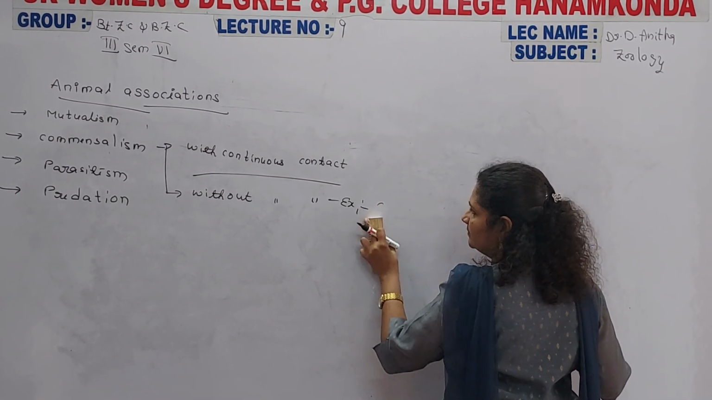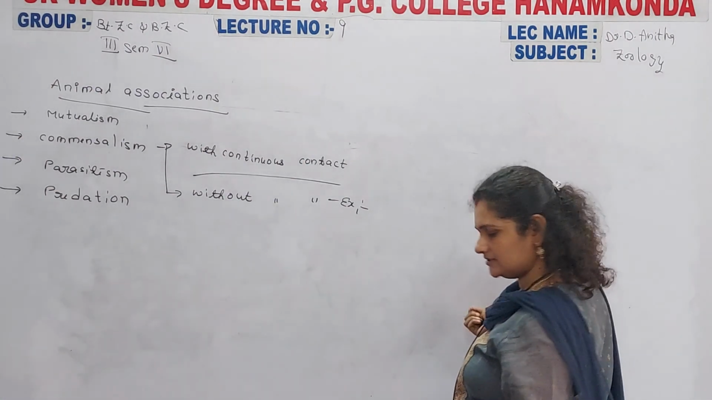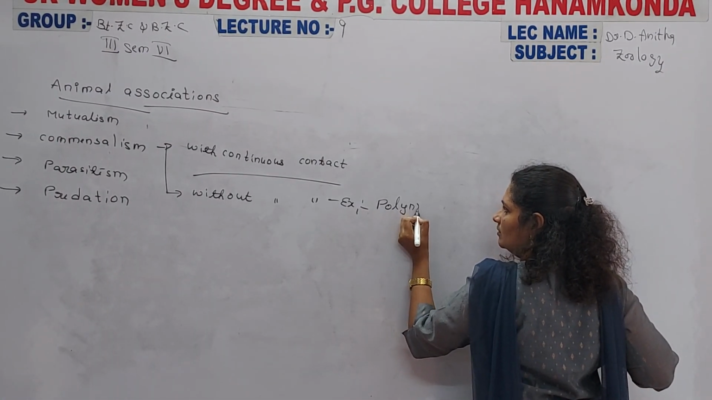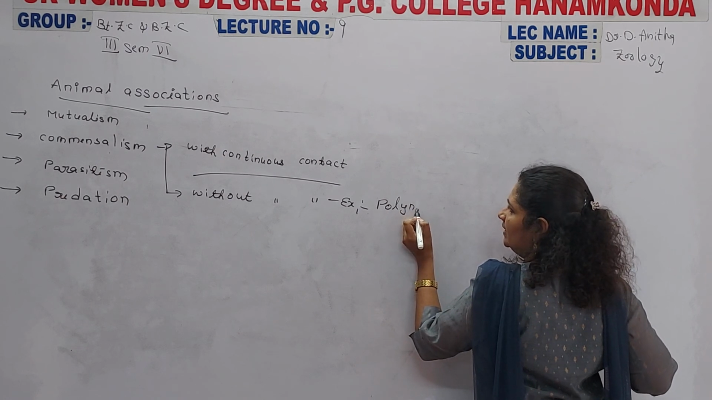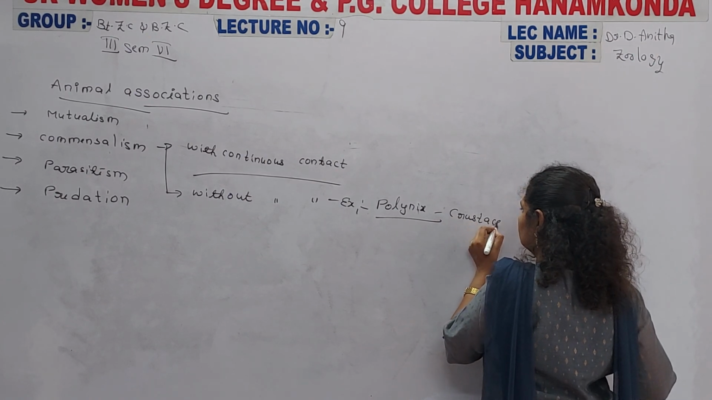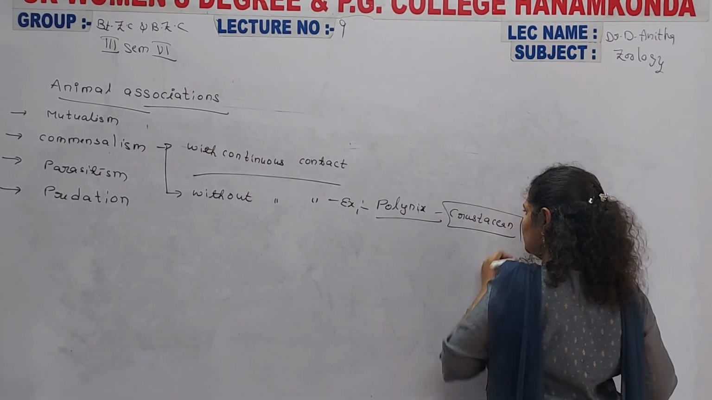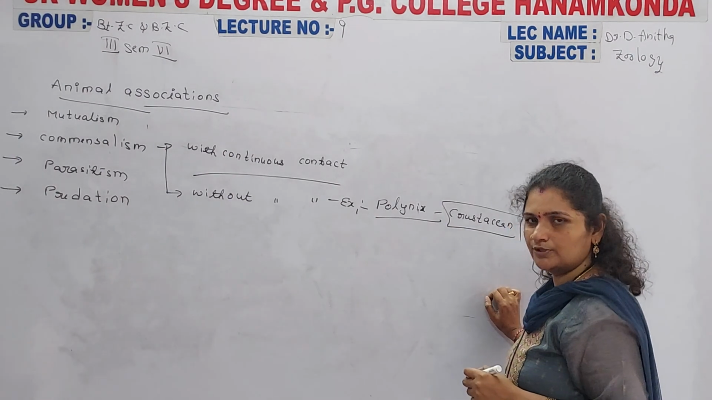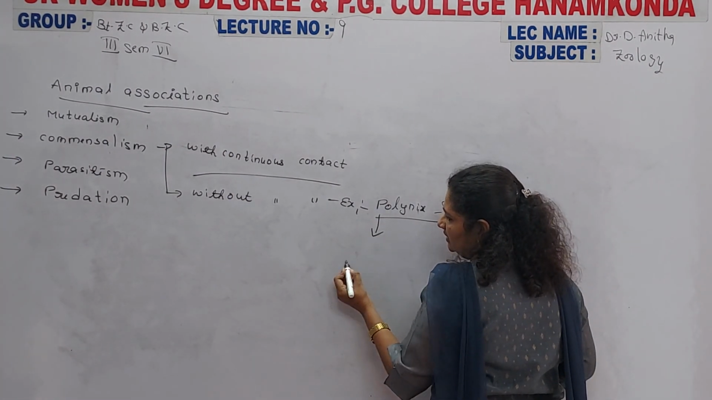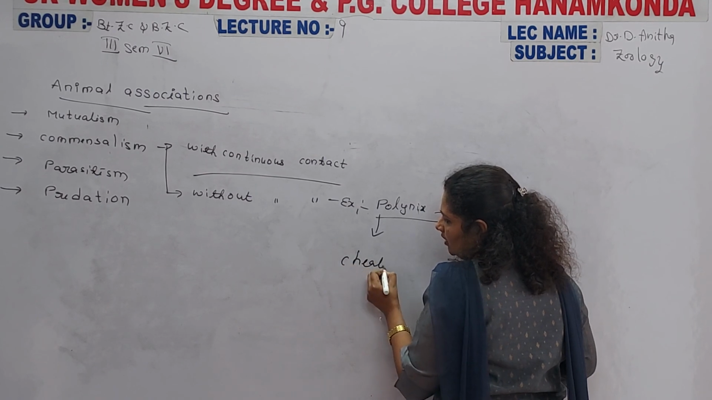And another example for this without continuous contact is the polynyx. The polynyx is one of the examples. It is one of the crustaceans. Crustaceans belong to phylum Arthropoda. So the polynyx is one of the organisms. It mainly lives inside the Chaetopterus.